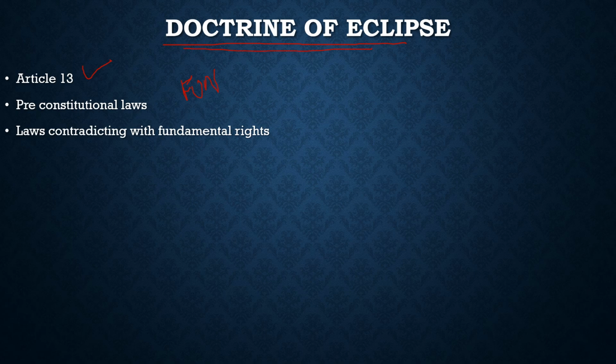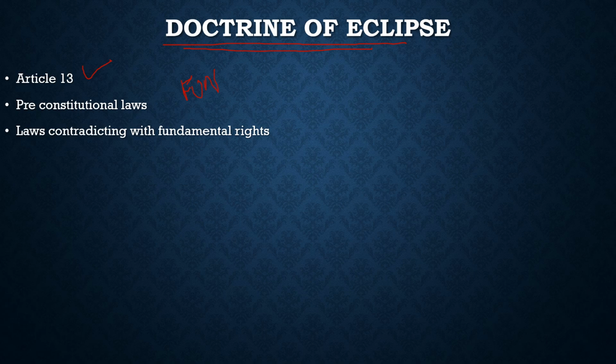So what is this doctrine of eclipse? If any pre-constitutional or post-constitutional law, or any custom or religious law, is contradicting with the fundamental rights, that law becomes void, that law comes under the eclipse. That law stays in the statute books. That law is not removed, but that law becomes dormant, inactive.